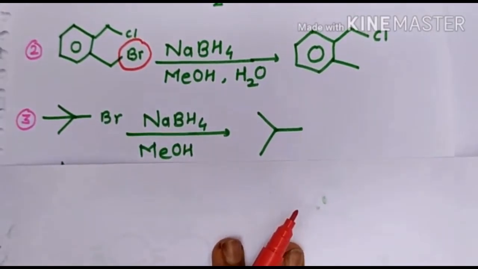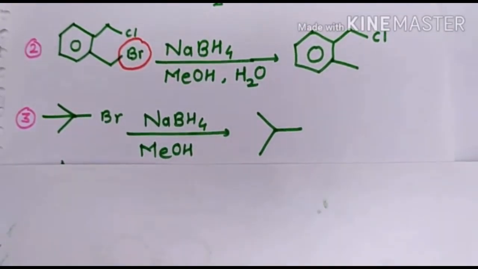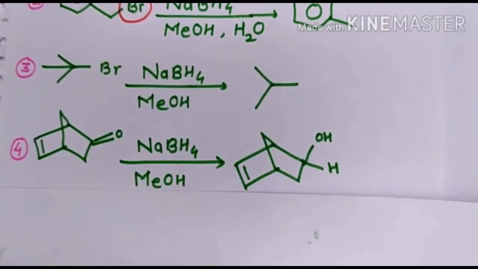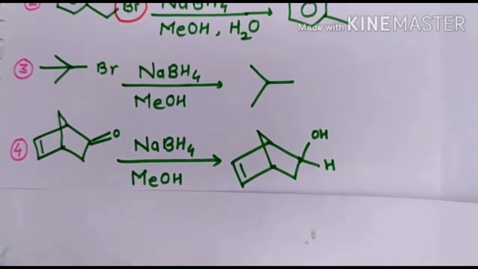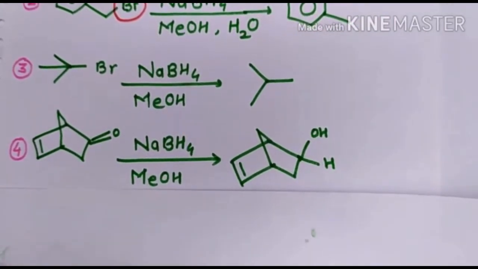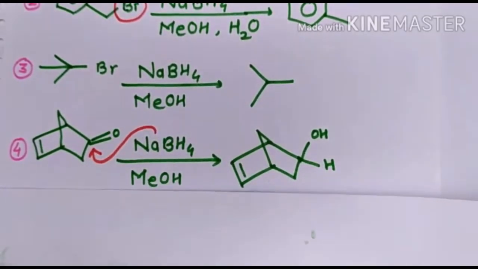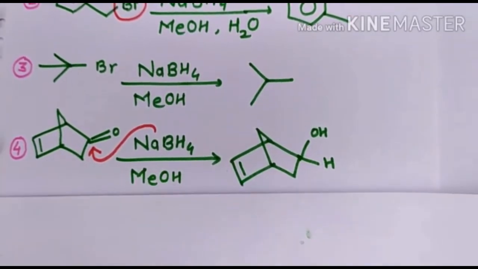The third example is the same. This is the alkyl halide which is converted to the hydrocarbon. In this example, we can see that sodium borohydride will attack from the less hindered side. It is like an SN2 type of attack. Now there will be some examples for homework.